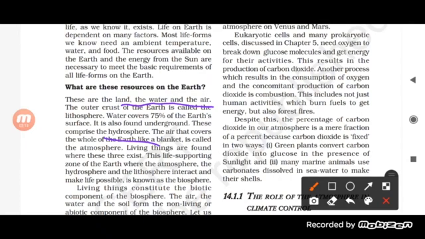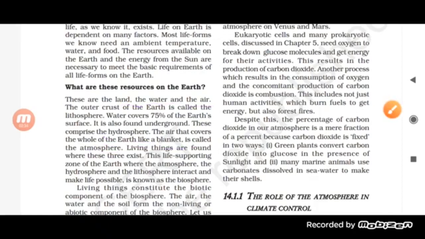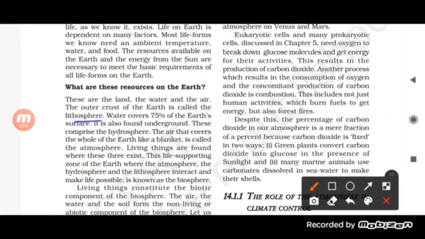So yes, we can say that our earth is basically divided into different layers, and the layers are the lithosphere and hydrosphere. The hydrosphere is that which comprises the water, and the air that covers the whole earth is called the atmosphere. So see here, there are three things: first is lithosphere, then hydrosphere, and then atmosphere.